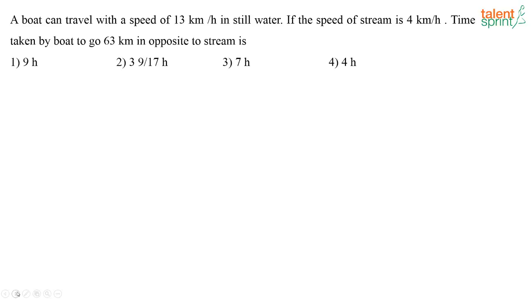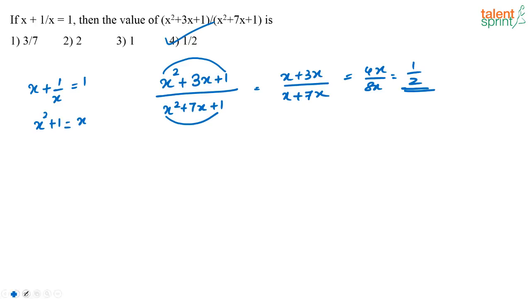About the last question means you are asking about this question. Here Sanjay, see, I know x plus 1 by x is 1. So when I take the LCM, I get x squared plus 1 is equal to x. Right? When I cross multiply, this is what I get from this expression. I just put that x squared plus 1 is equal to x in this given expression and then I get the answer, that's all.